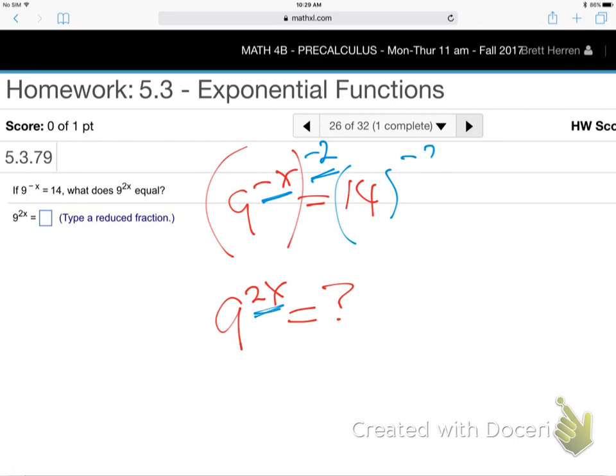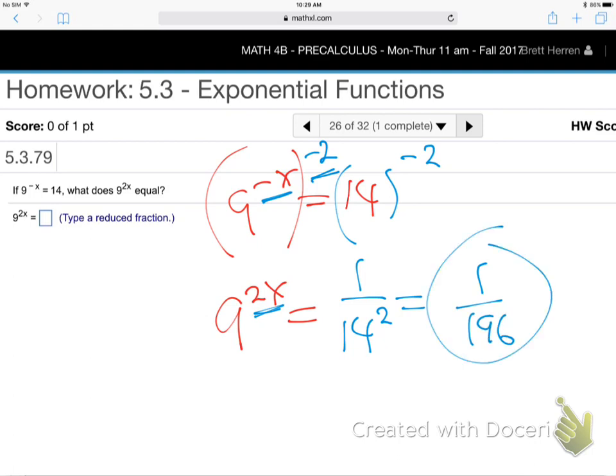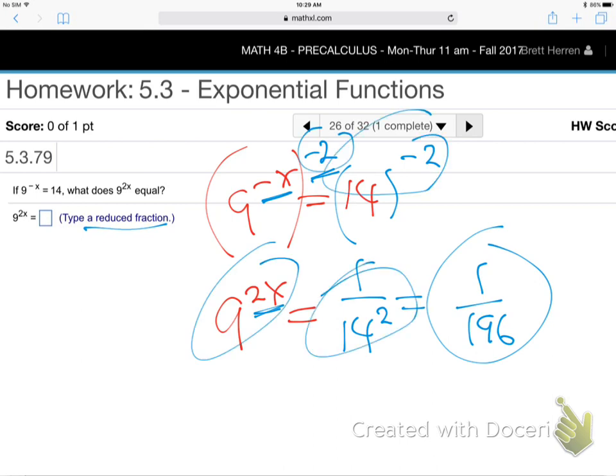Whatever you do to one side, no choice but do the same thing to the other, keep the balance. Negative 2, which is what? 1 over 14 squared, which is some big number, I don't know. What is that? 1 over 196, thank you. 196. They want a reduced fraction? That's what we gave them. Good? Everybody getting the hang of that? Just do whatever it takes to make the left side whatever they're asking for, and then do the same thing on the right. Negative powers flip.